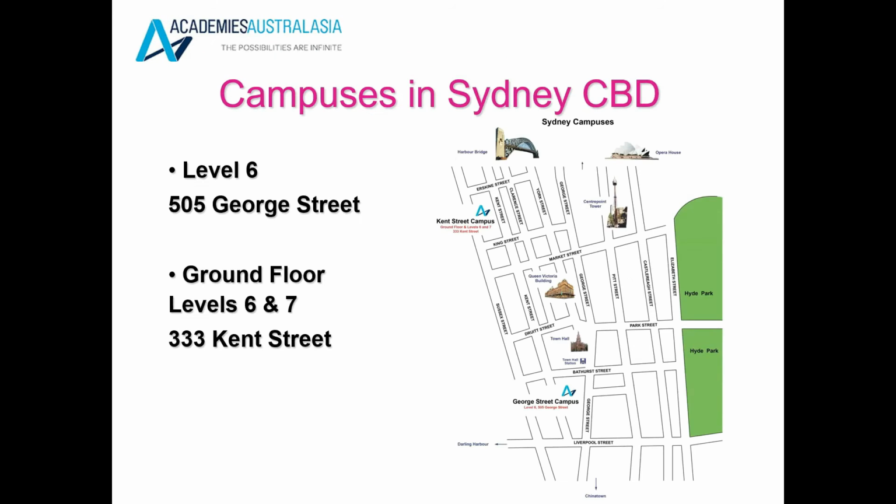Our main campus is in Sydney, and we have two campuses in Sydney. One is on George Street and the other one is on Kent Street. Please refer to the map for more information about the locations in Sydney.